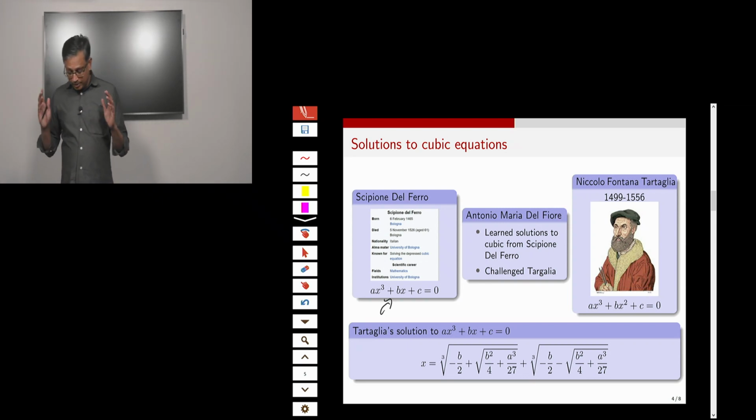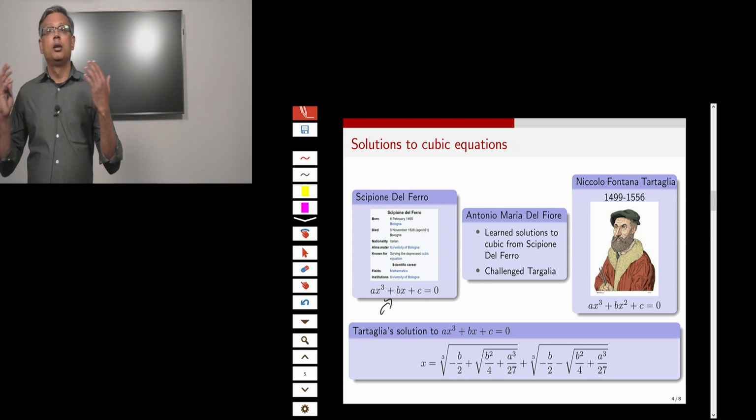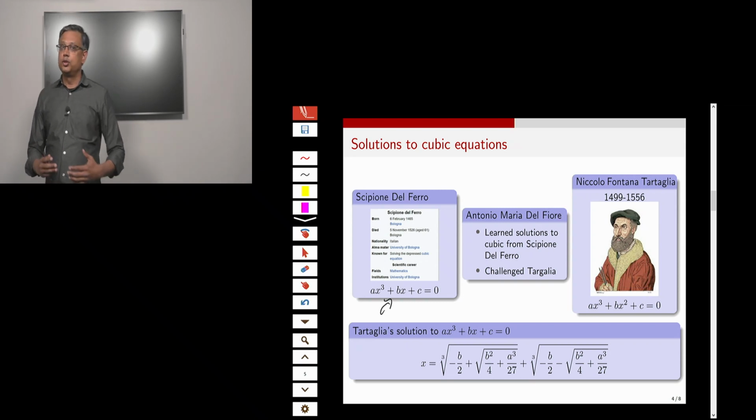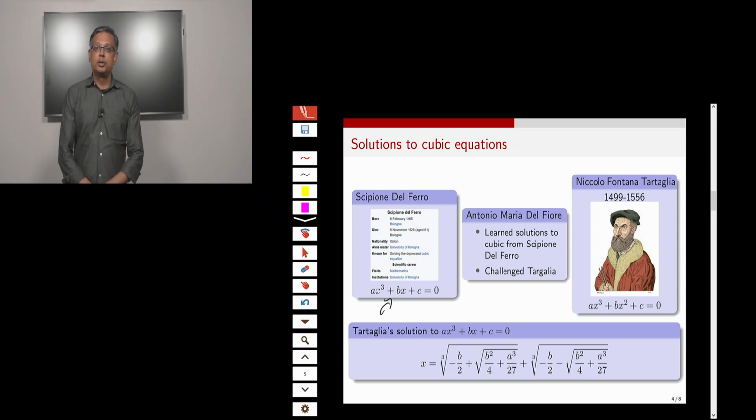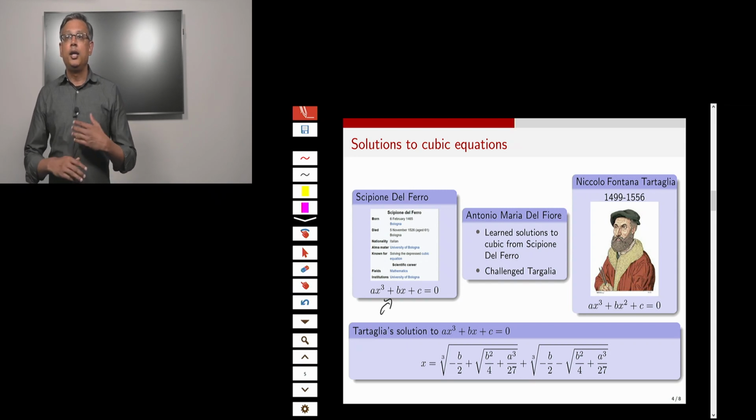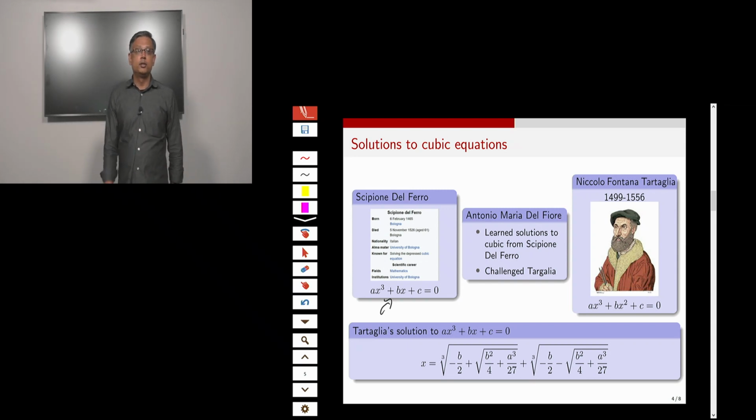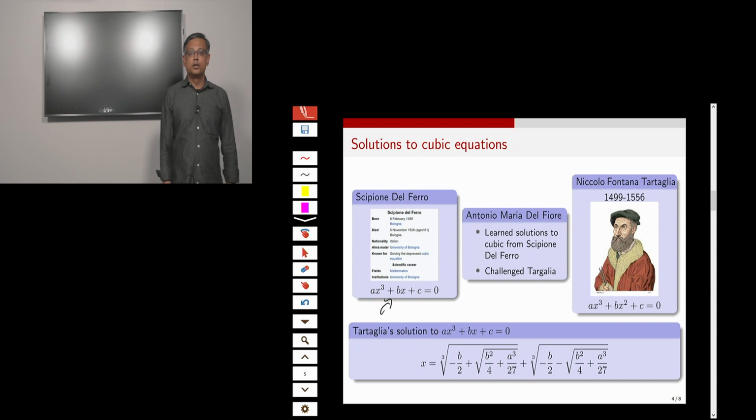the competition, found a solution to the depressed cubic ax cubed plus bx plus c equal to 0, and he came out with this nice formula that I've written on the screen here.